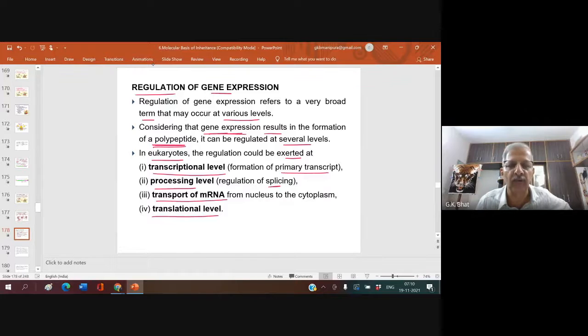So first, transcription, that is mRNA getting formed from DNA, and at that time you would come across exons and introns. Introns should be cut and exons should be joined. That is what is called the processing level or regulation of splicing. Then from the hnRNA, whatever mRNA is formed has to move to the cytoplasm, and after moving to the cytoplasm, translation should take place, resulting in the synthesis of the relevant polypeptide chain.